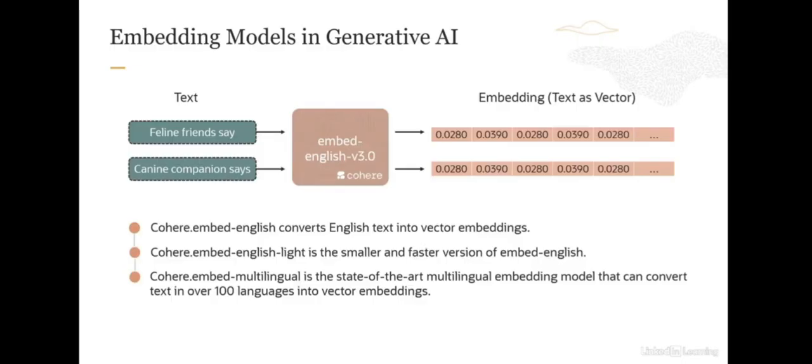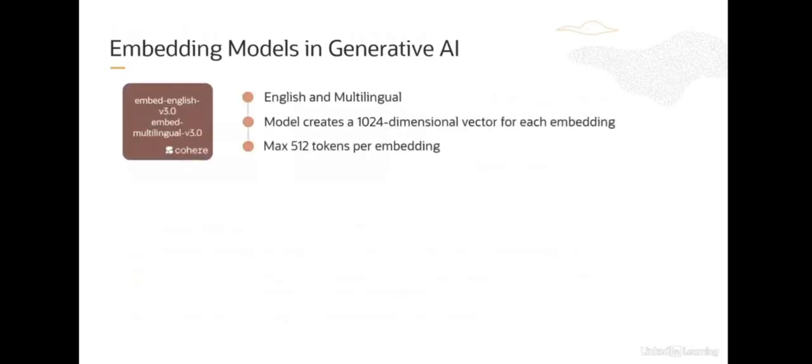It can also enable searching within a language. So you search with a French query on French documents, and across languages you can search with a French query on English documents. And the use cases, as we already saw, are around semantic search, text classification, text clustering, etc. Now let's dive a little bit deeper into each of these models. So the English model and the multilingual model, of course, support English and multilingual languages.